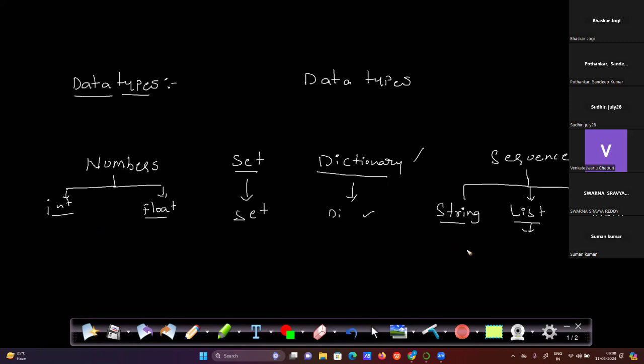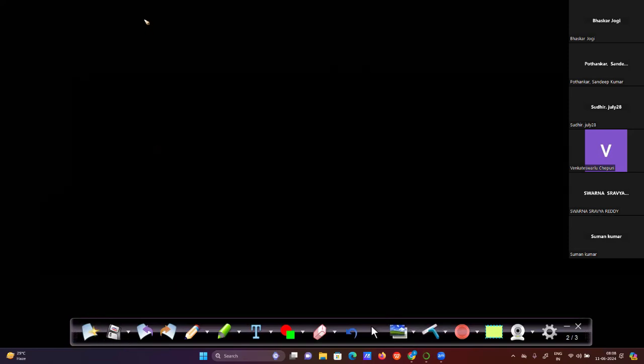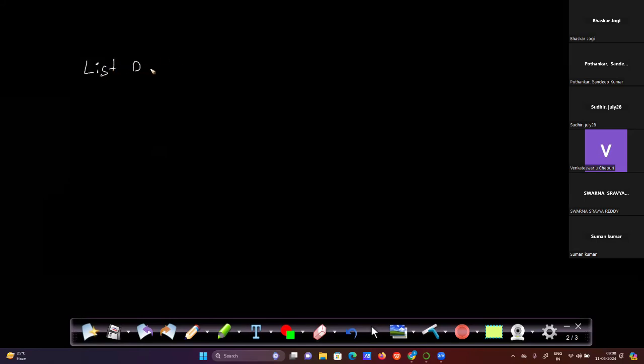Of course, if we are accessing data from an API, it is in JSON format, and we convert the JSON format into dictionary format, because to understand it in a tabular format, we need a dictionary. Next, we'll discuss the list data type from the sequence data types.